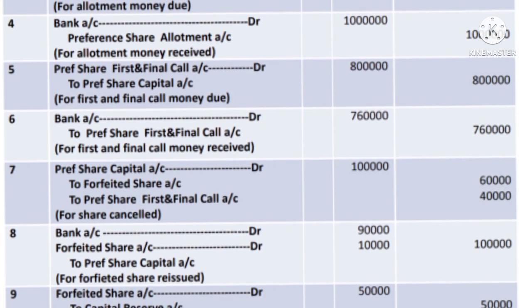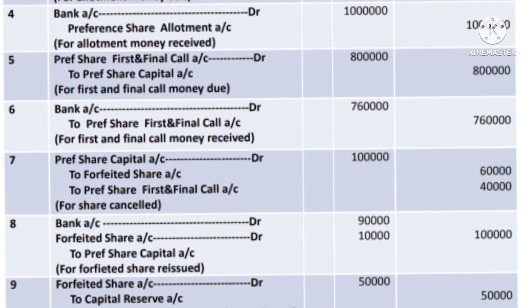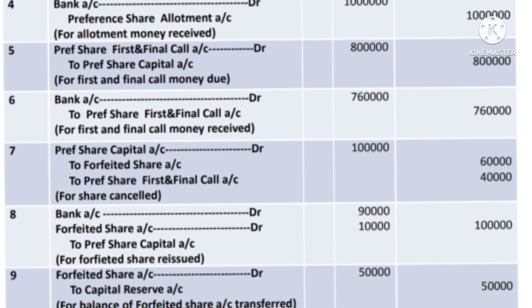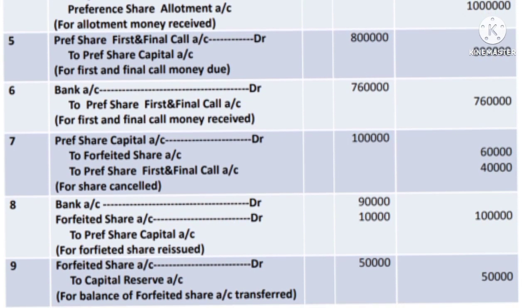Then the last journal entry is for transfer of the remaining balance of the forfeited share account to the capital reserve. The journal entry is forfeited share account debtor 50,000 to capital reserve account 50,000. Out of 60,000, 10,000 discount is adjusted. The remaining balance of 50,000 is transferred to the capital reserve account.